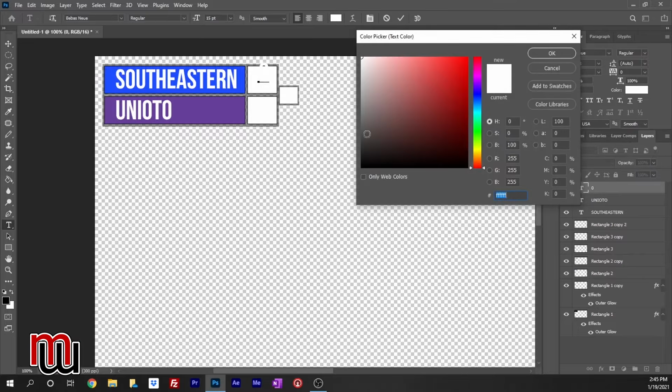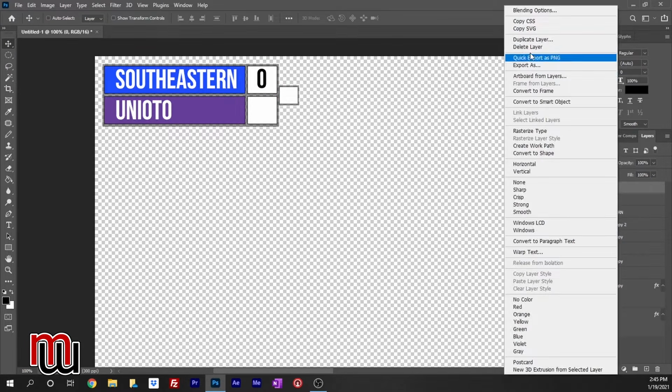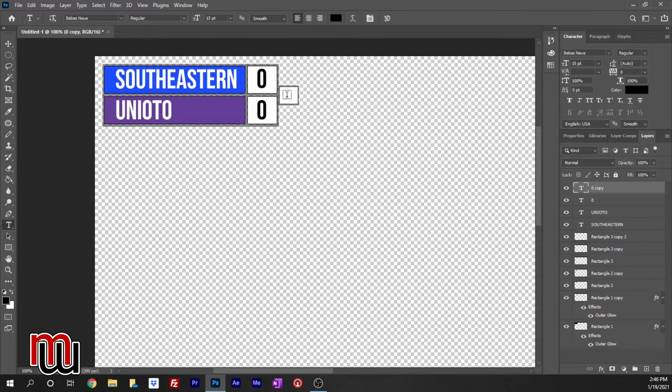We've got to go up here and change this to black. And we'll center that up. That looks pretty good. And then I'm just going to duplicate that, and I'm going to drag it down, and center it. And then we're going to make a 1 for first quarter.